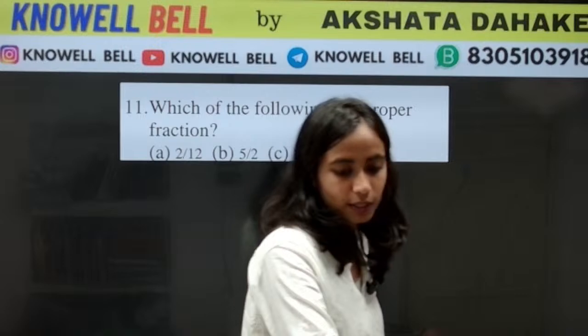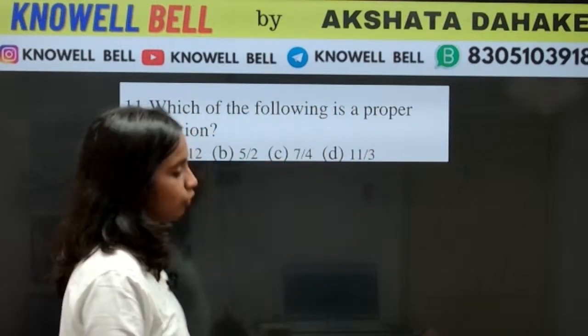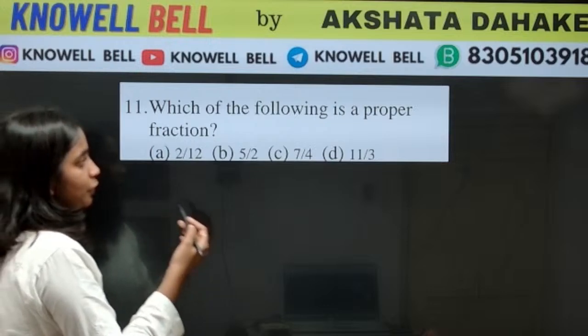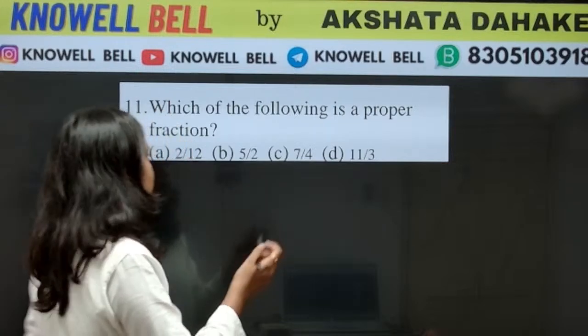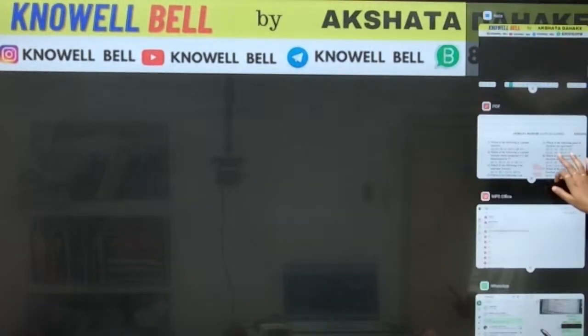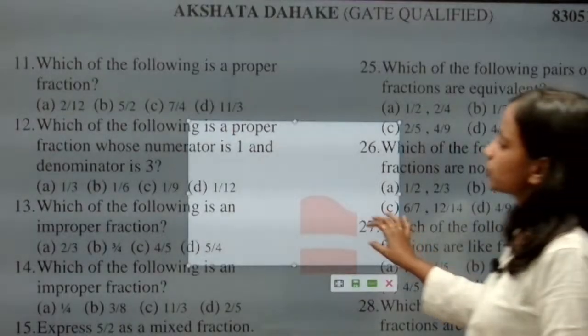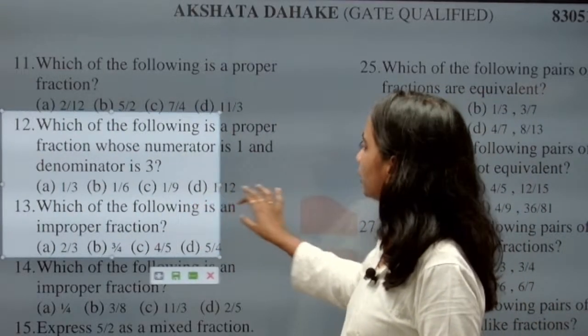Provide your answers, everyone. 2 by 12. Good. Proper fraction means denominator greater, numerator is smaller. Right answer will be option A. 2 by 12 is a proper fraction. Good. The next question. Which of the following is a proper fraction whose numerator is 1 and denominator is 3?